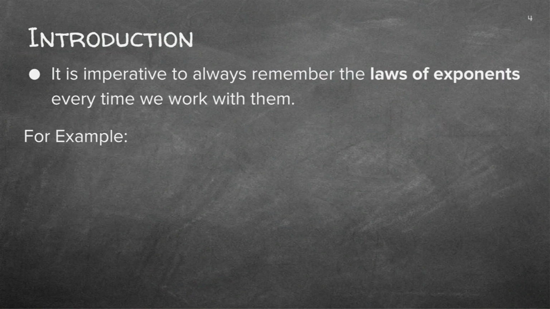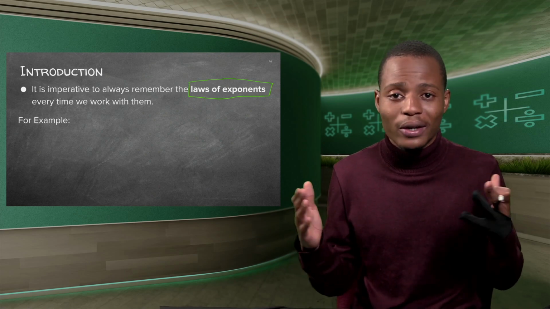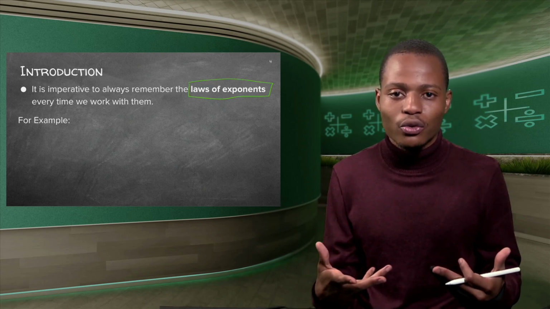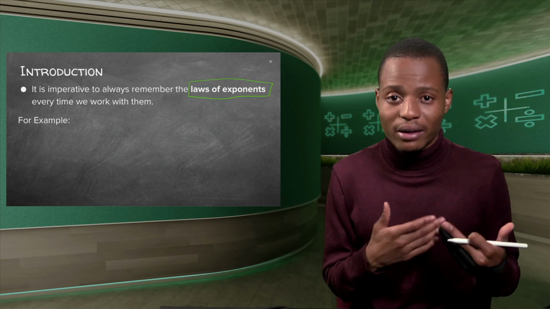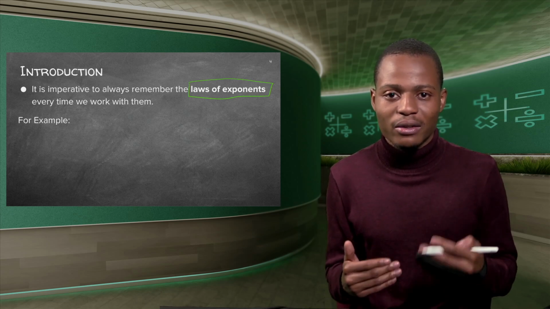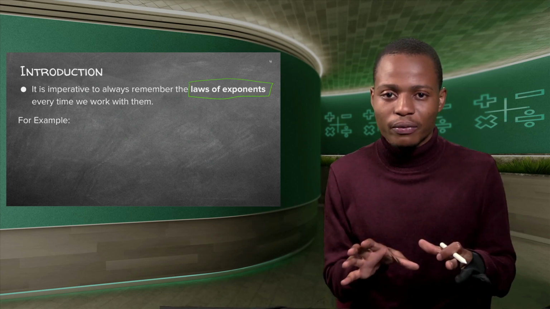But before we get into that, I want to remind you of the law that I've been talking about, that we need to always remember. I will highlight here, we need to always go back to the laws of exponents. Very, very important. You may not use all 10 or 11 or 15 of them at once, but looking at the situation, you need to know which rule you are applying. So you need to always be alert, guys. Please revise, go back to our previous lessons where we dealt with the laws of exponents.